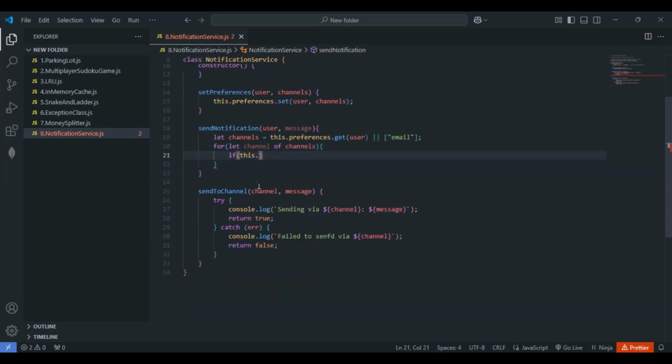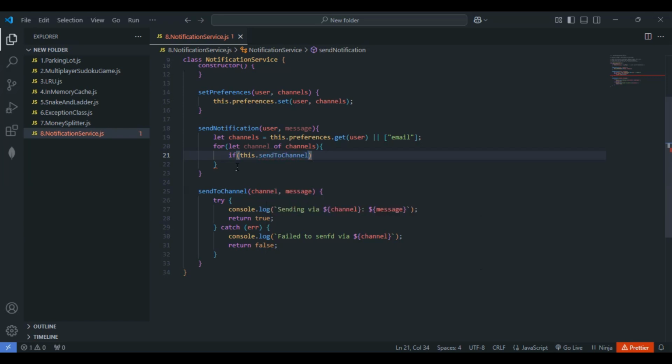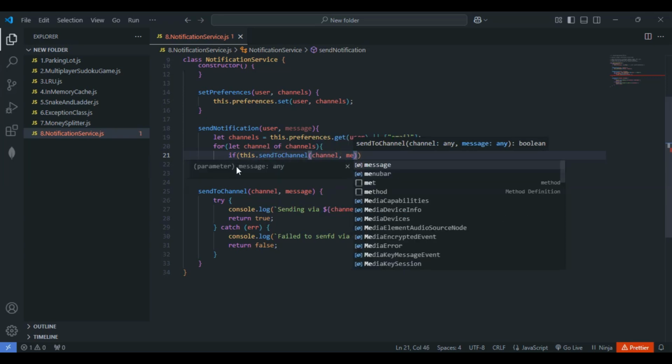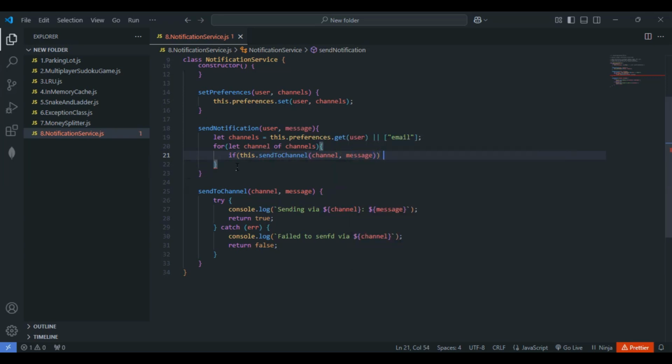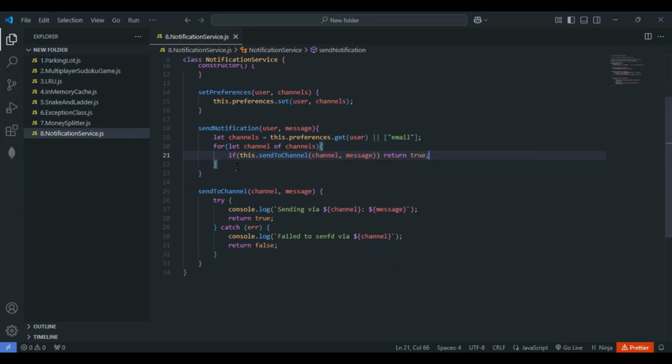So here we have left this one, right? We had considered individual channel of channels. So here, let's make use of the send to channel, and within this, let's pass the parameters channel and message. Then we will just return the Boolean value true. What this line is doing here is basically stopping after the successful send.